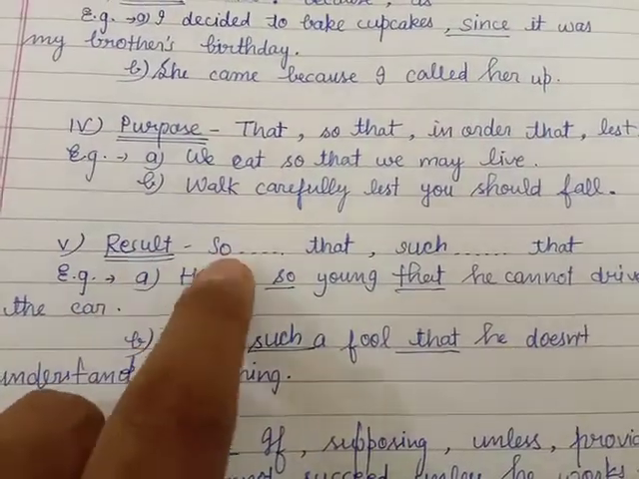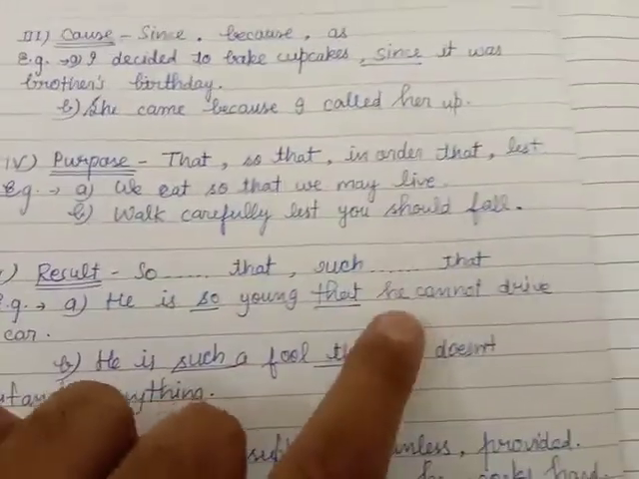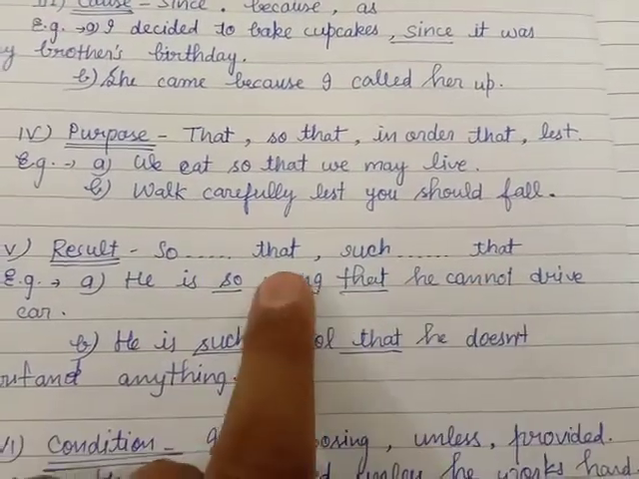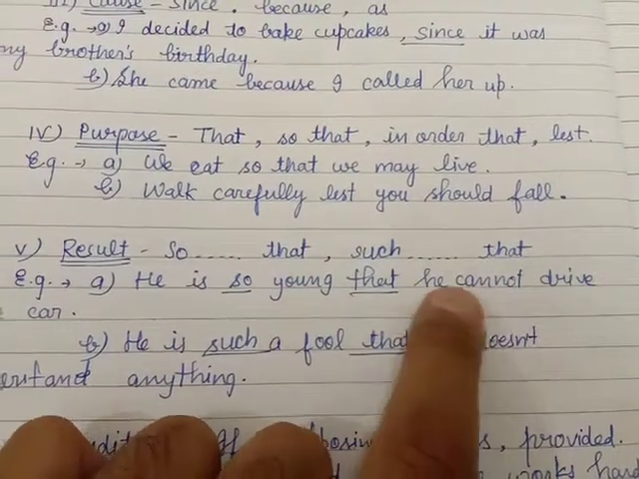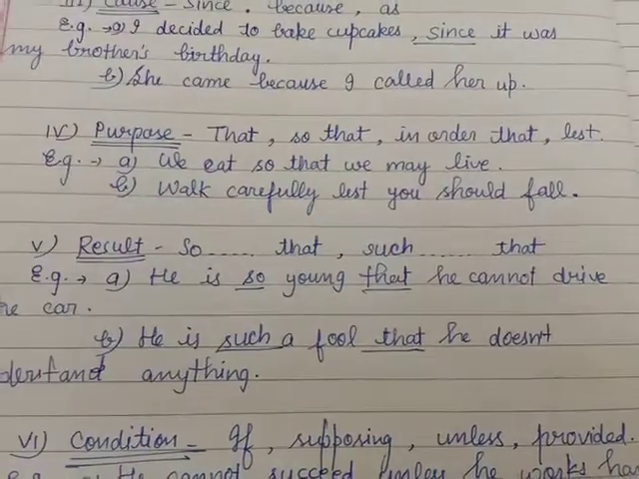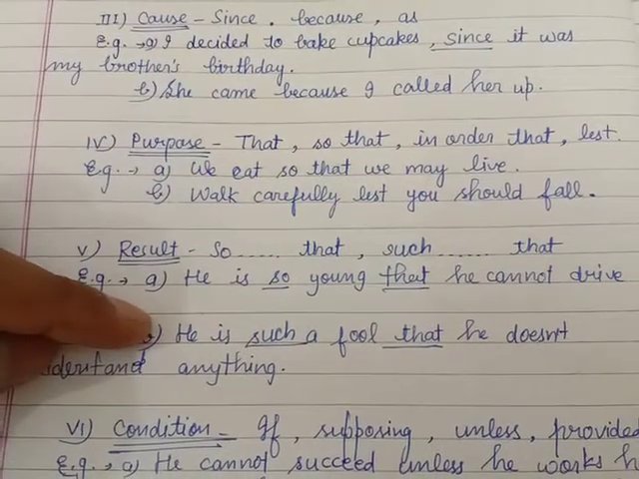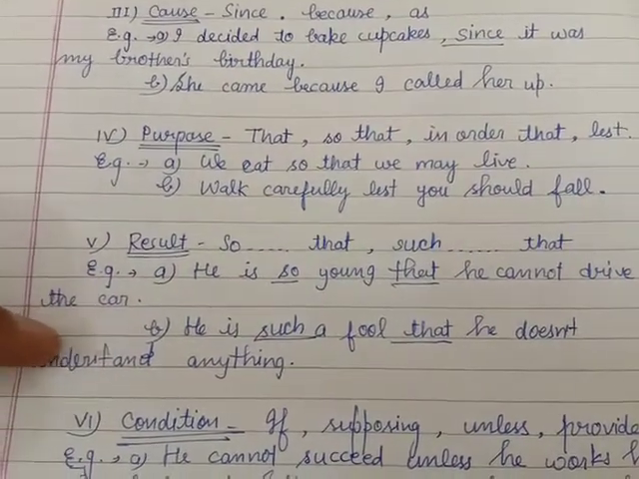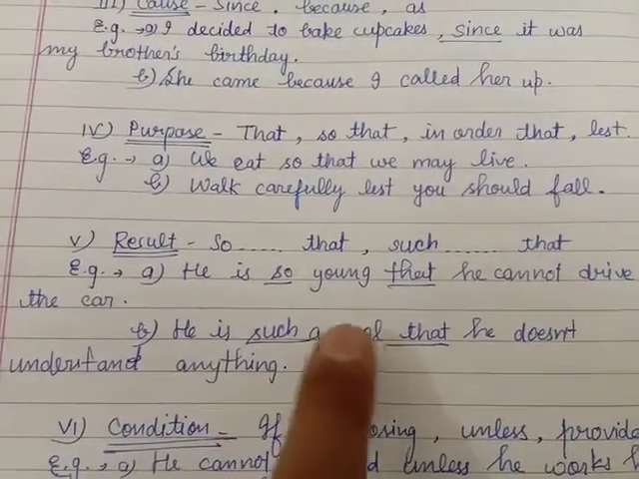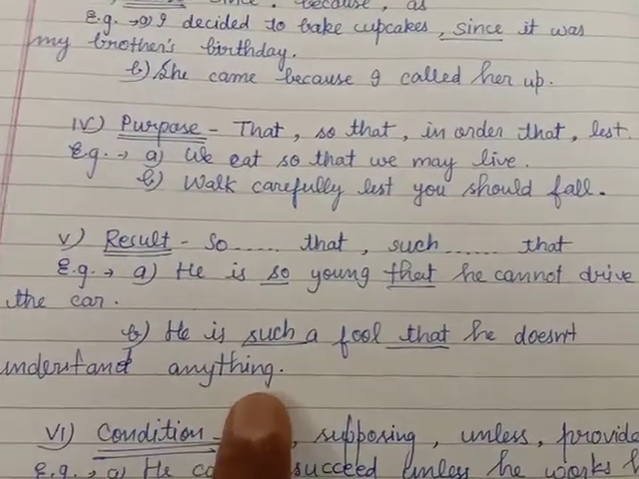Result. It shows result: so that, such that. He is so young that he cannot drive. The result of this is that he cannot drive. He is so young means his age is not enough to drive the car. He is such a fool that he doesn't understand anything. When any noun is given, then you will use such: such a fool that he doesn't understand anything.